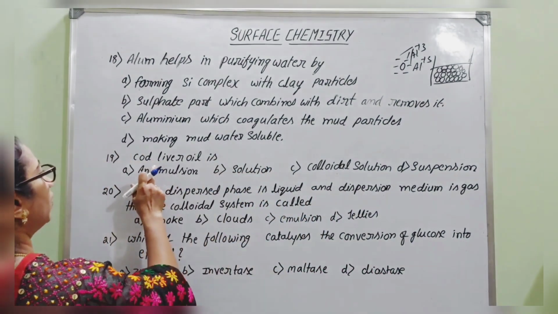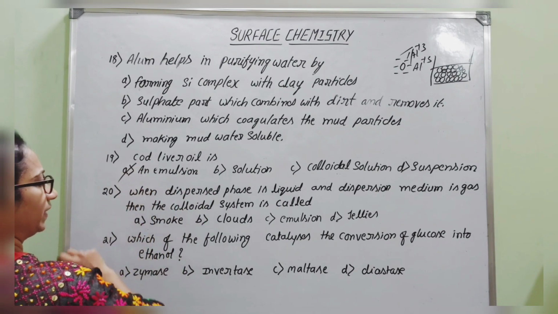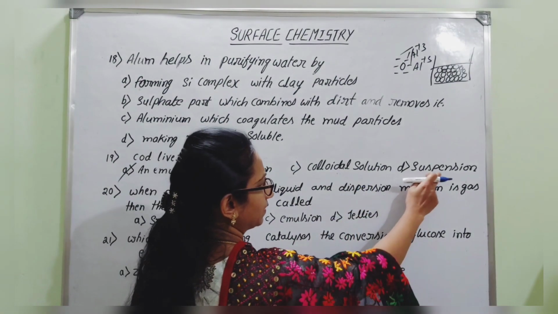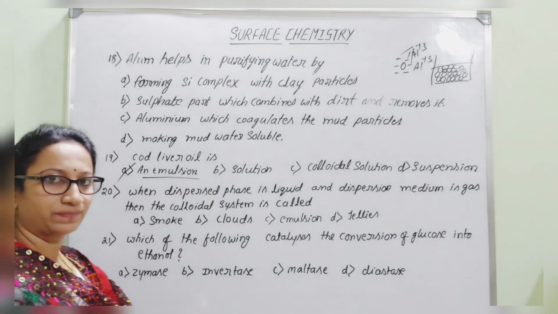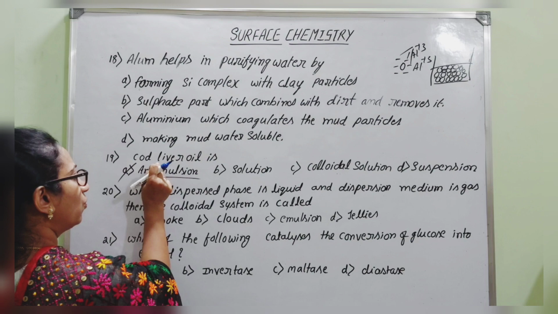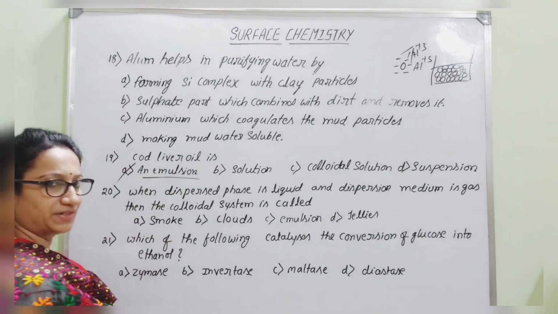Hence, cod liver oil can be considered an emulsion. It is neither a solution, nor a colloidal solution, nor a suspension, but exactly an emulsion, because it contains oil and water. Here water is dispersed in oil along with the presence of the emulsifying agent.